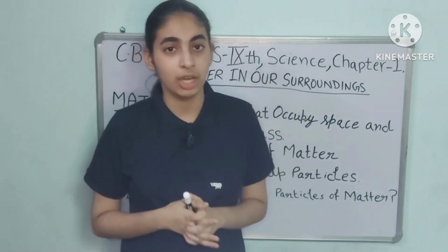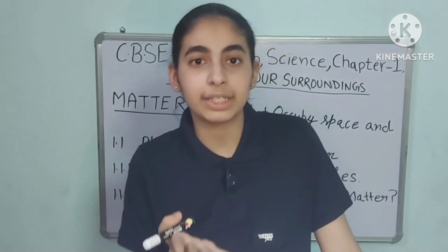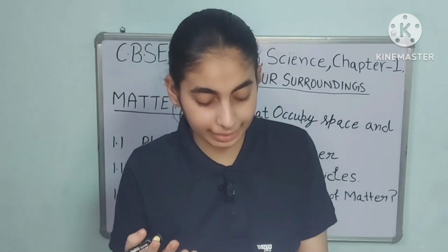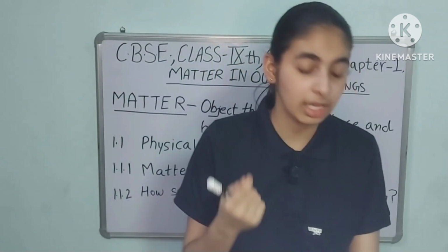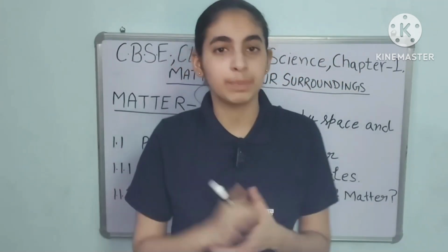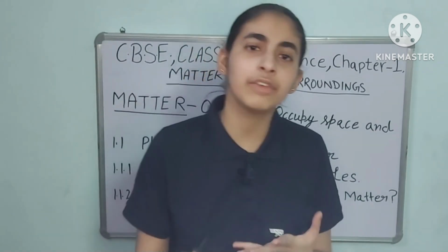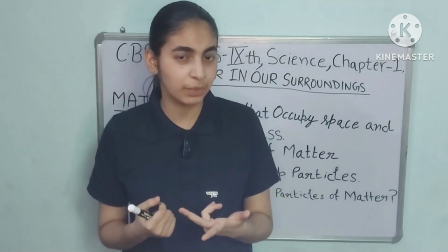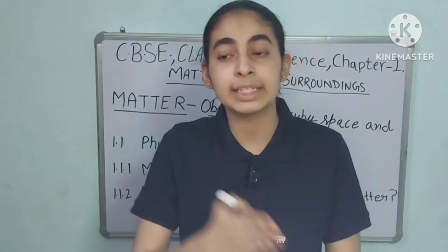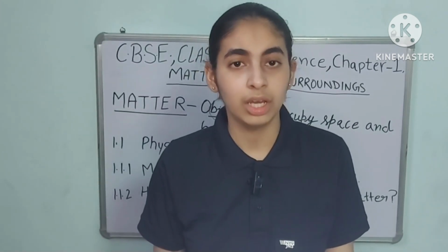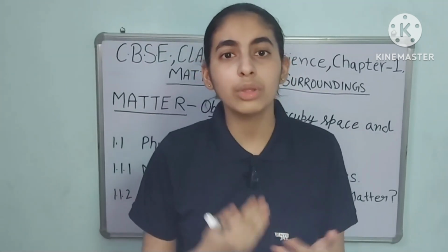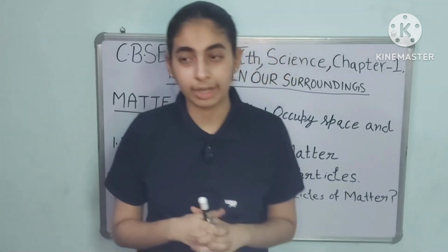What was the physical nature? Now we come to the characteristics. What are the characteristics of matter? Our first point is particles of matter have space between them. In the first activity that we performed with salt and sugar, from there we concluded particles have space between them. Only then do the other particles get intermixed with each other. The next point is whether the particles are continuously moving or not.